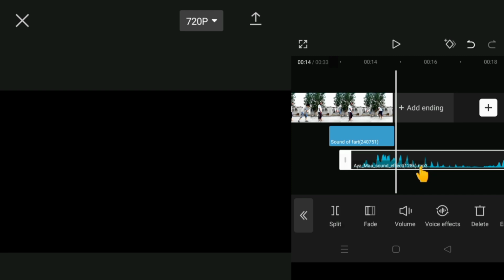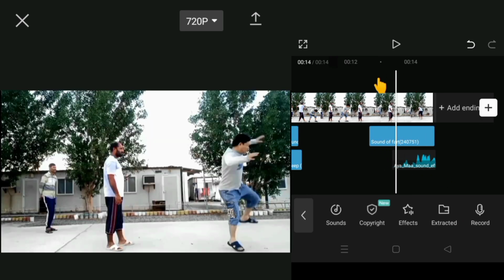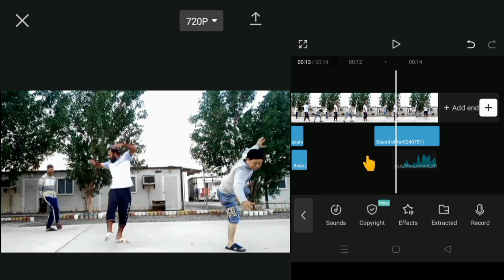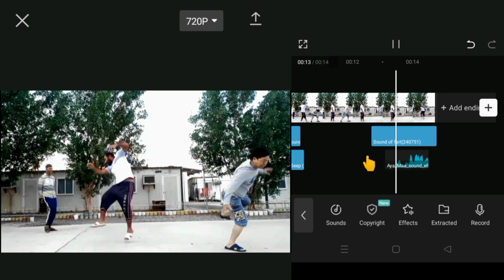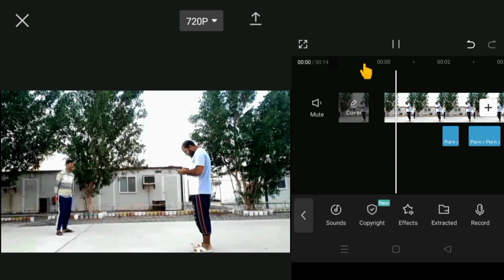Yes, this one is so long. Then we touch the sound and cut out here. Then split again, right side delete out. Okay, I play this. Yes, a little bit we bring here. We adjust properly. Okay, here. Then yes, then I go to play again now.